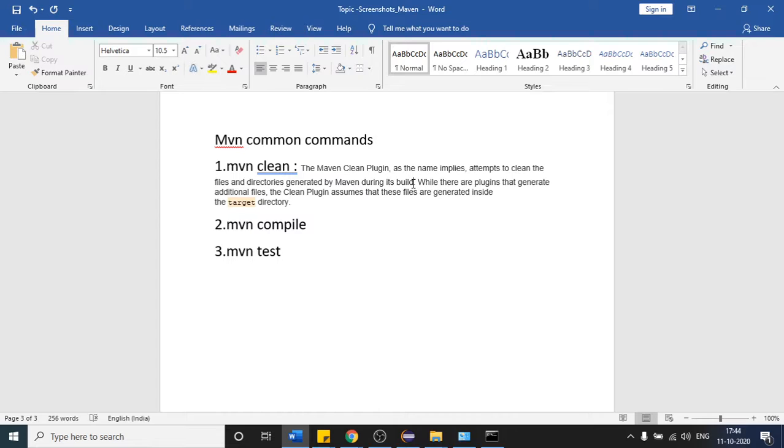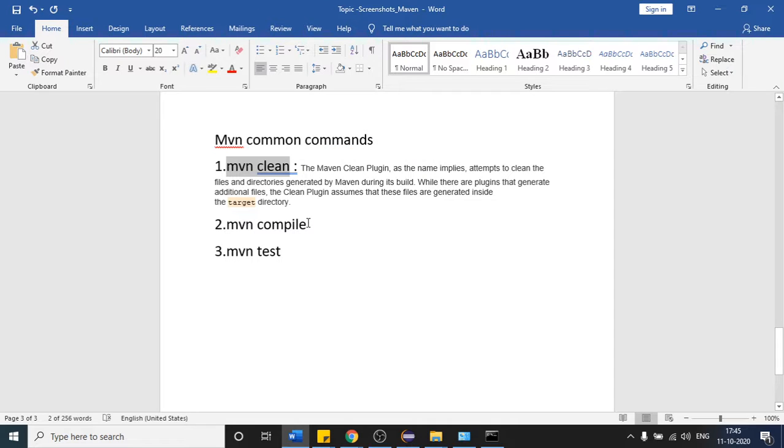After that, it will generate some kind of folders. I will be showing you those folders in a short while. If I do not want those old files to be present in my project, then I will first execute this command so that all the previous files which Maven generated will be cleaned.